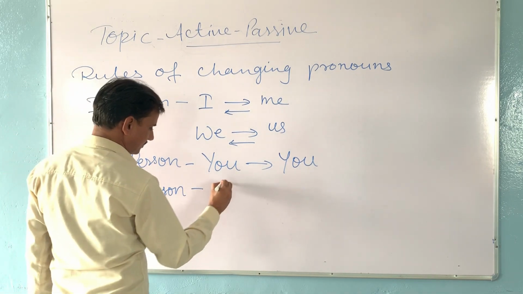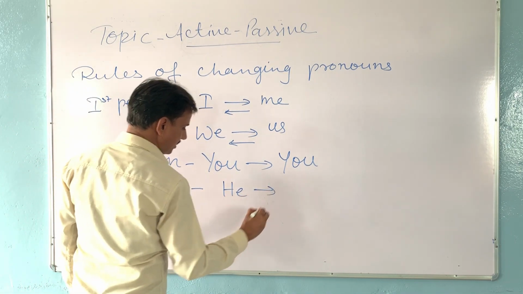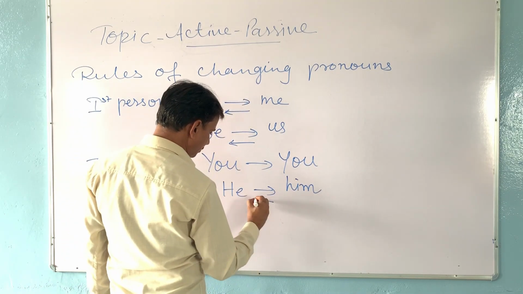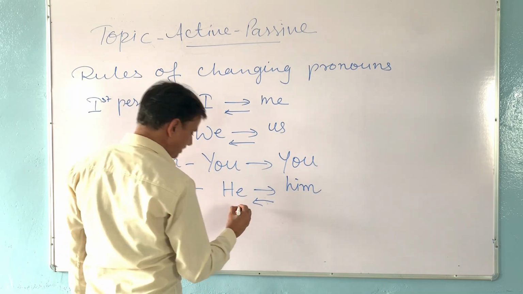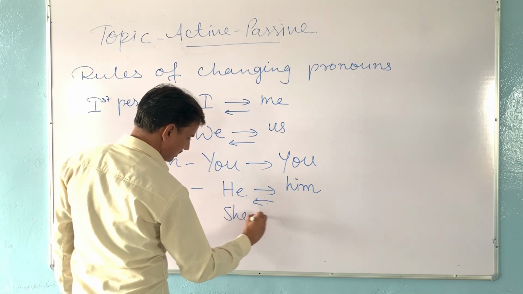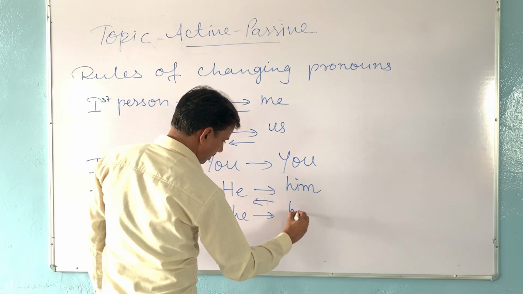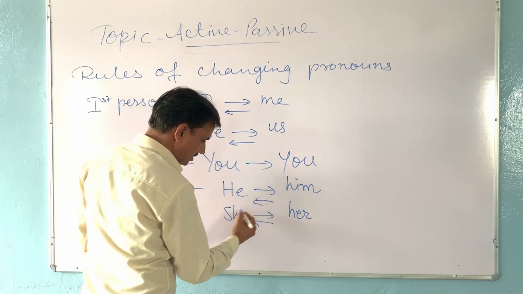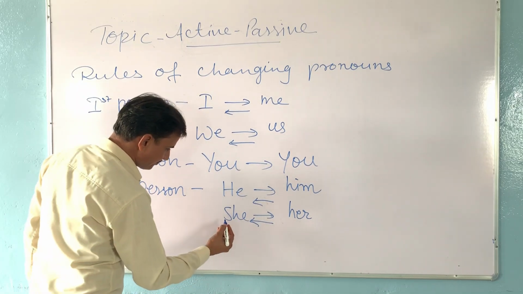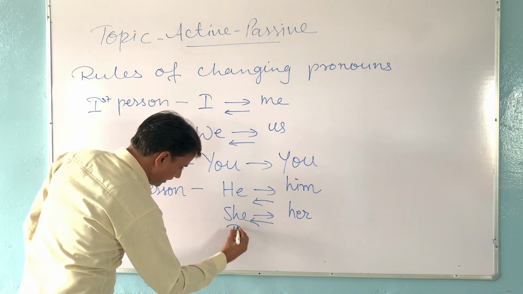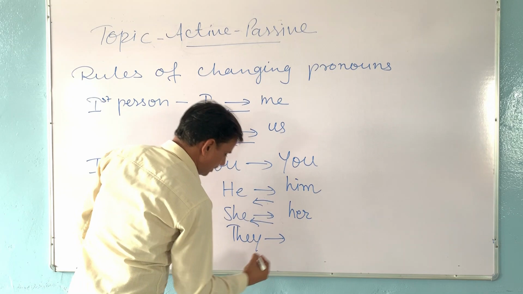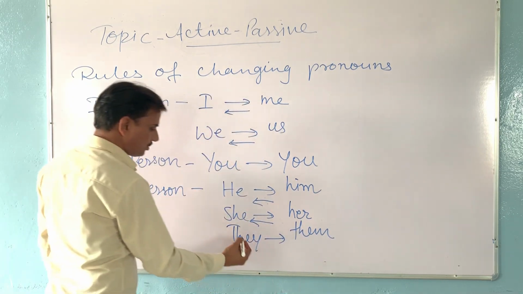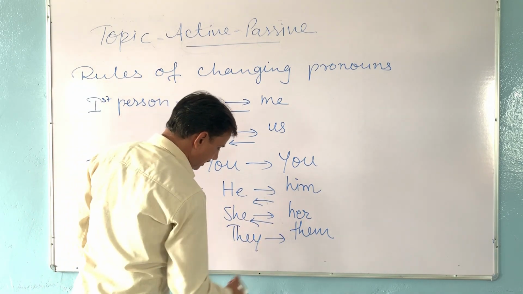Third person, he is changed into him, and him is changed into he. They are interchanged. She is changed into her, and her is changed into she. Both she and her are interchanged. Then they is changed into them, and them is changed into they. Both they and them are interchanged.